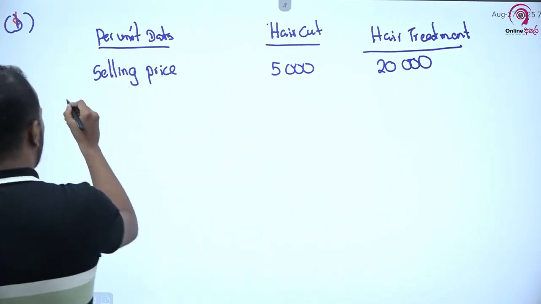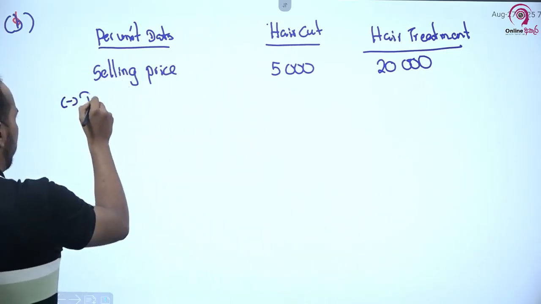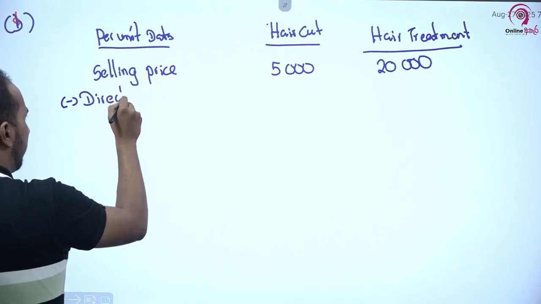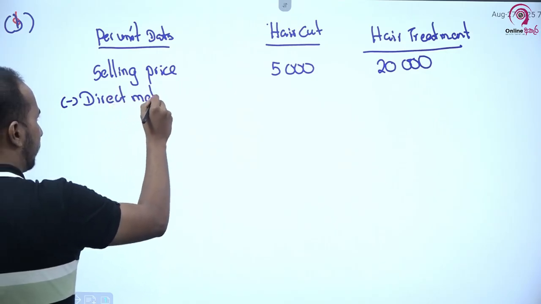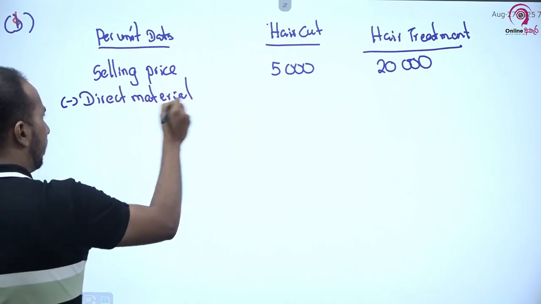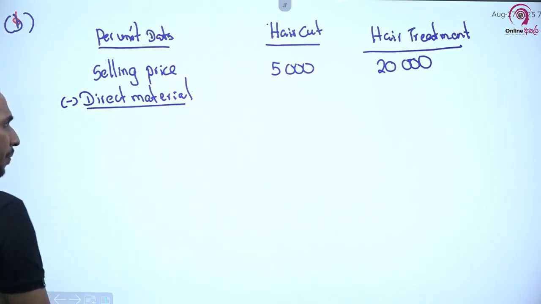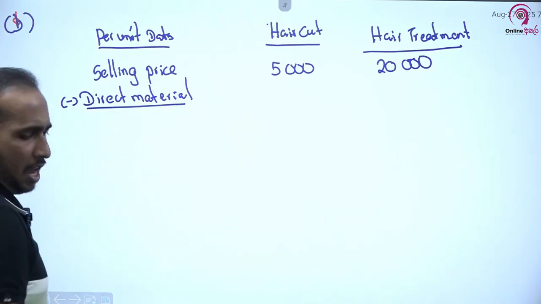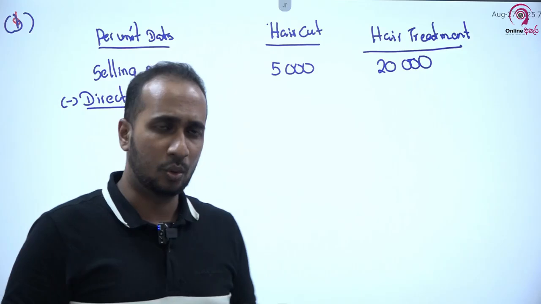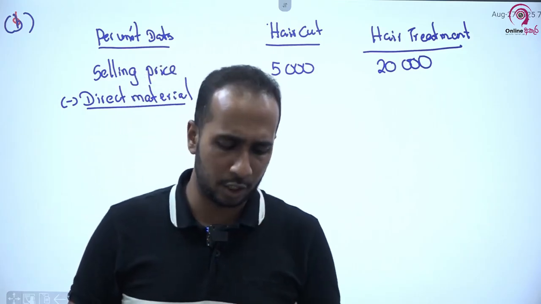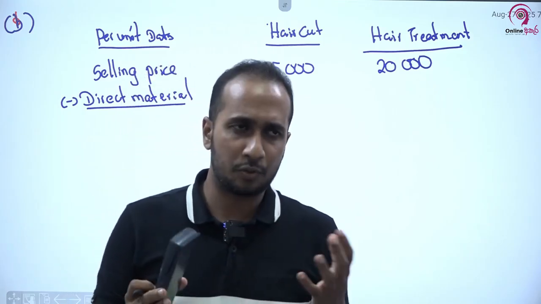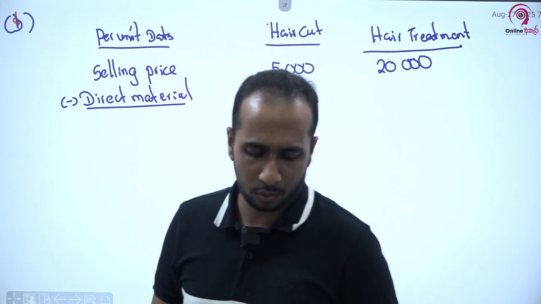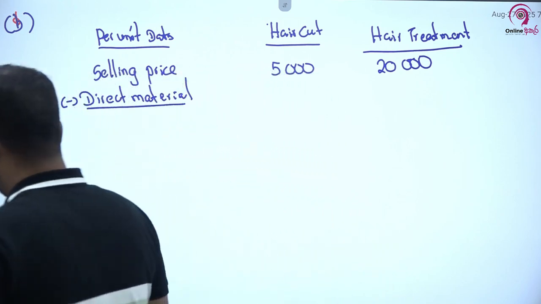From this selling price, we have to deduct the direct material cost. In the question, they have given us two kinds of direct material. If you look at the question carefully, first we have to wash hair, and for that we have to use some kind of cleaning products.